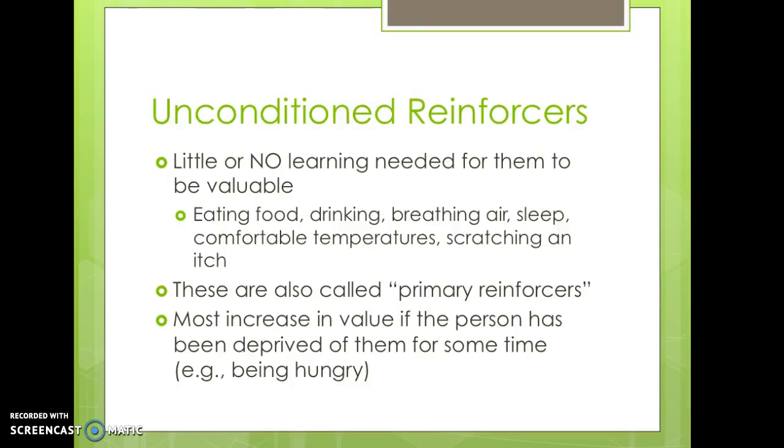There are a class of reinforcers that do not require any learning to establish them as reinforcers. These include food, water, breathing air, sleep, comfortable temperatures, scratching an itch. These things are also called primary reinforcers. Most of these will increase in value if the person has been deprived of them for some time. For example, eating will be more valuable if you haven't had any food in days. Taking a drink of water will be more valuable if you haven't had anything to drink in a few hours.